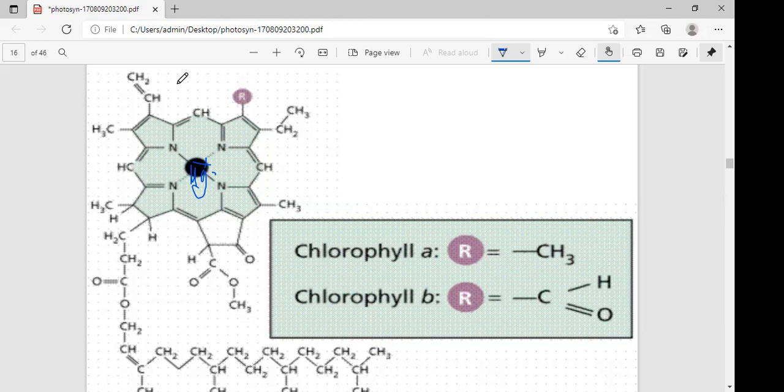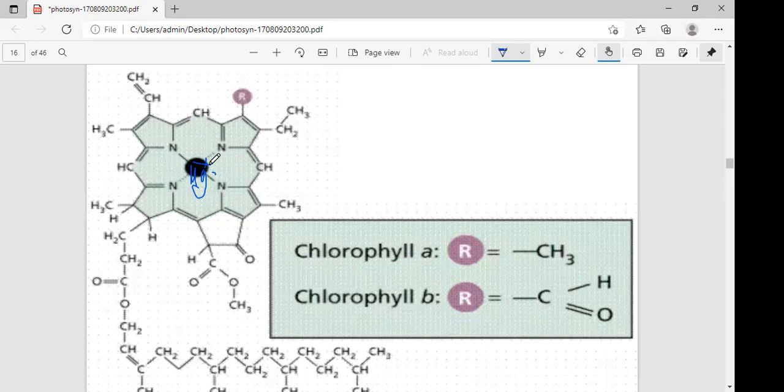The second one is the phytol tail part. In the porphyrin head part, four rings made up of four pyrrole rings are present. That's why this is called a tetrapyrrolic head. These are arranged in a cyclic manner. In the center part of the porphyrin ring, the magnesium atom is attached.